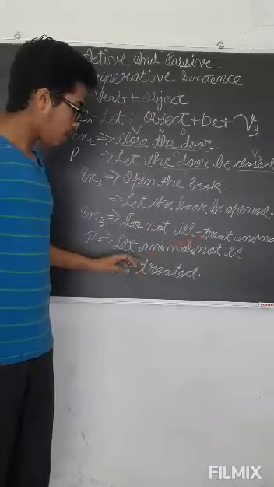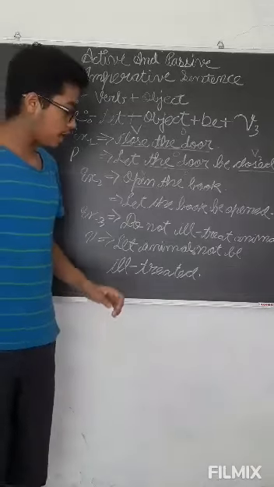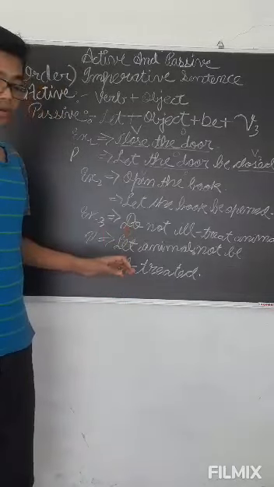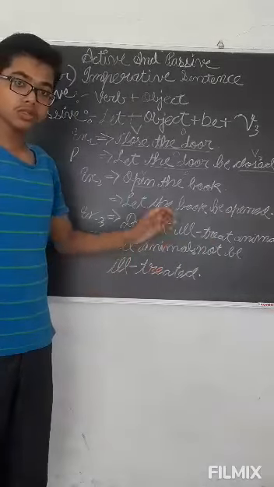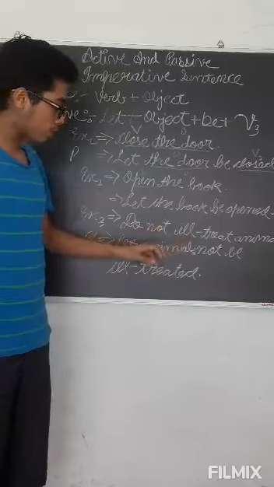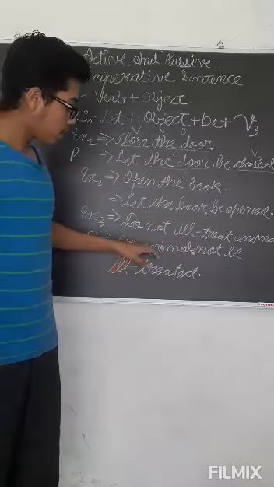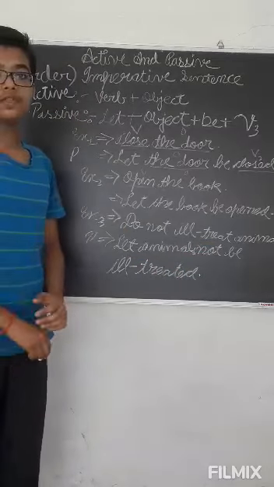Let animals not be ill-treated. There is one more example which we see in most of the books: do not ill-treat poor. That type of sentence is also converted in this format only. Let poor not be ill-treated. Now we will study request, how to convert the active voice of request into the passive voice.